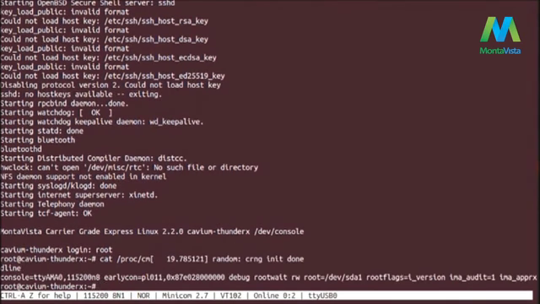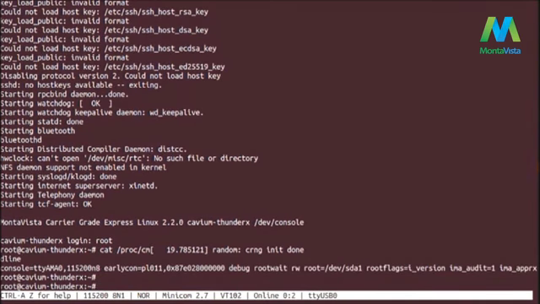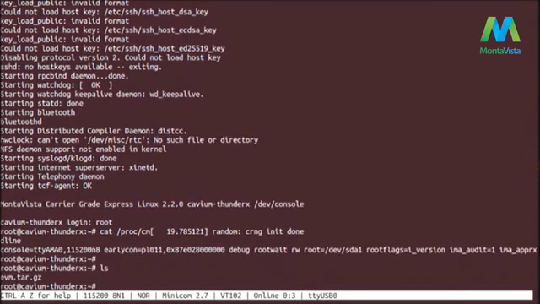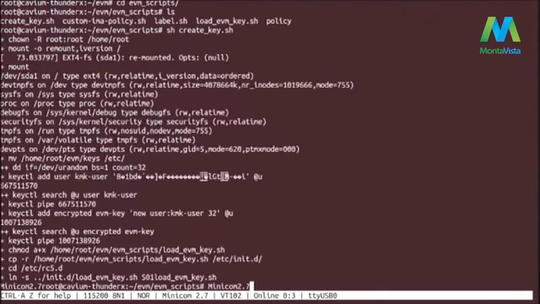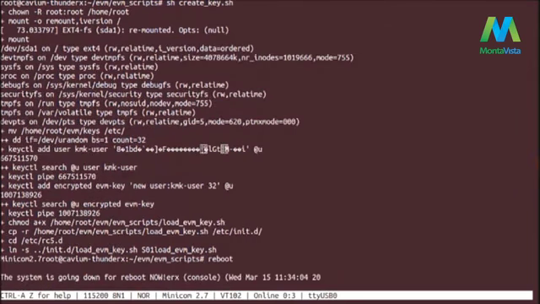So we have to create some of the master key and user key, and we have to load that master key and user key with the IMA IDs when the system is next rebooting. So first we have to create the master key and user key. So we are going to create, you can see the master key has been created and the blob has been added. So at the reboot time, this master key will be loaded with the IMA and EVM ID. Now the system is rebooting.